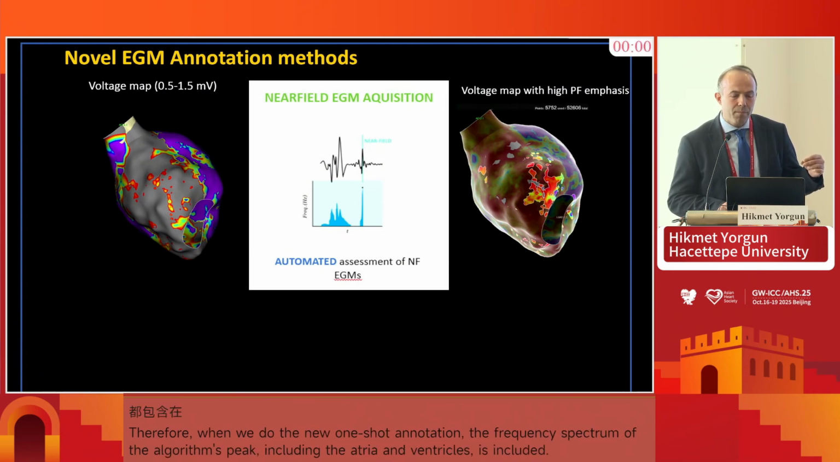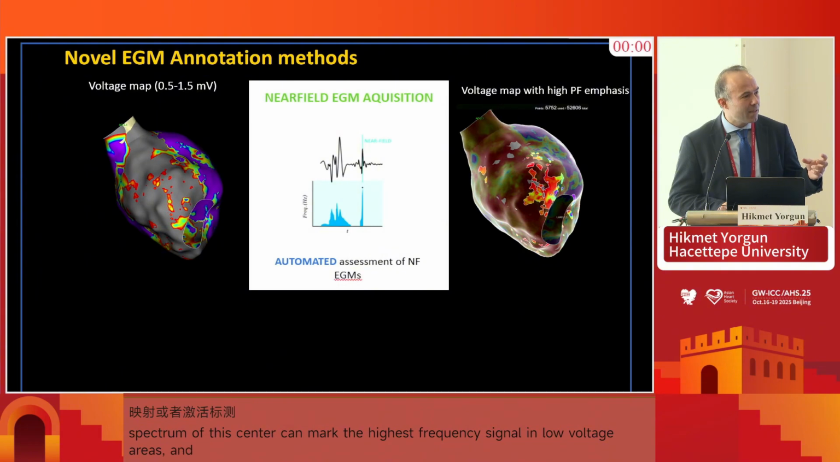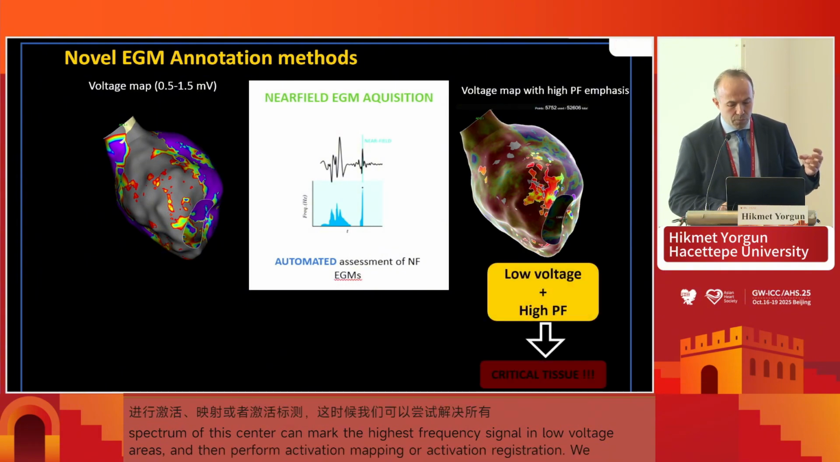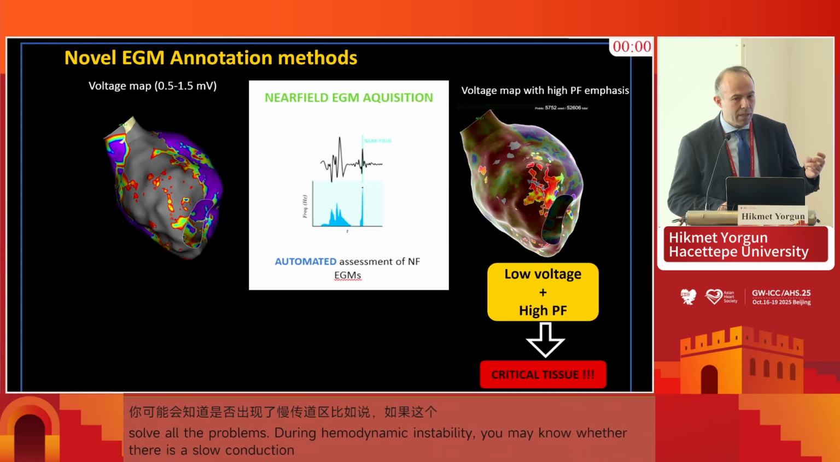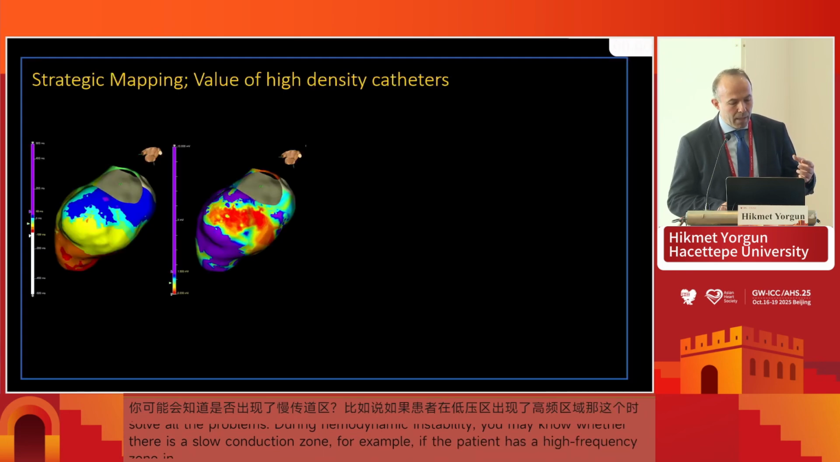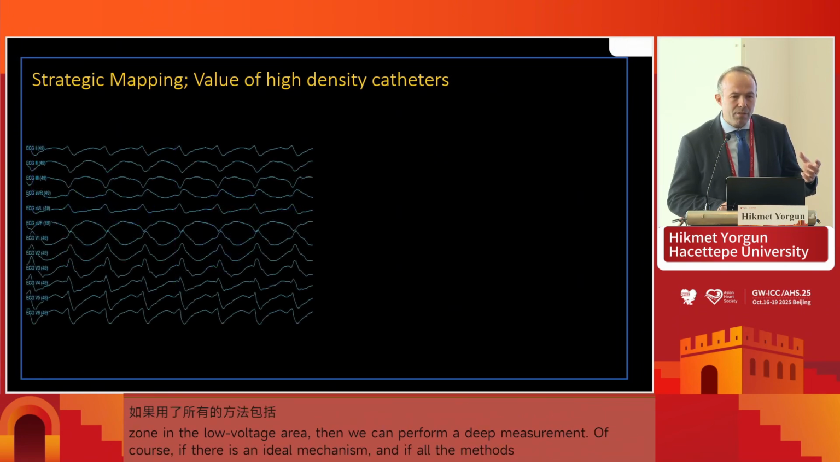And before going to activation mapping and trying to do all these things under hemodynamic instability, you may have an idea about the slow conducting zone. So if the patient has high peak frequency regions in low voltage areas, this is important for us to target these areas, maybe with deep mapping methods. And of course, having an idea of the substrate using all these methods, the peak frequency mapping, the deep mapping, the functional mapping, you then have an idea where the critical isthmus is.